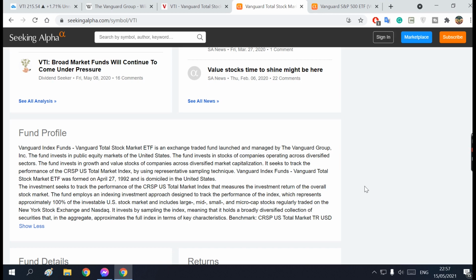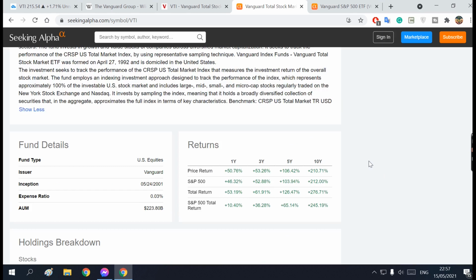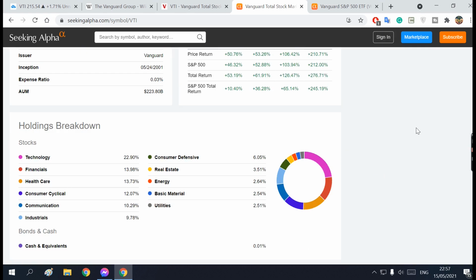So it actually goes and tracks everything, but of course, it's not gonna track all of them in the same pattern or in the same value. So we're gonna see the holding breakdown of this ETF.